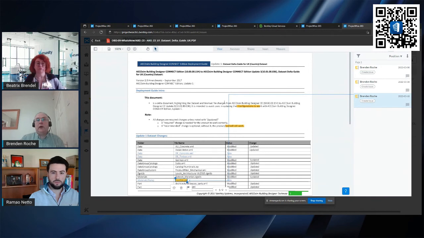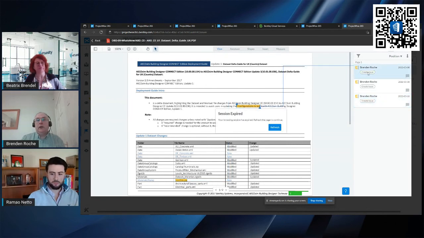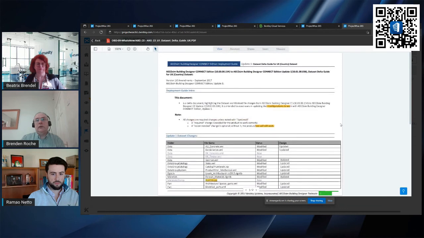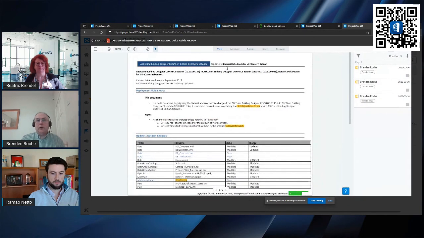So I can take a markup in this document and create an issue from it, and create an issue record in there as well. Click that. Okay, refresh. So we've got that ability. It doesn't have to be working in 3D models.